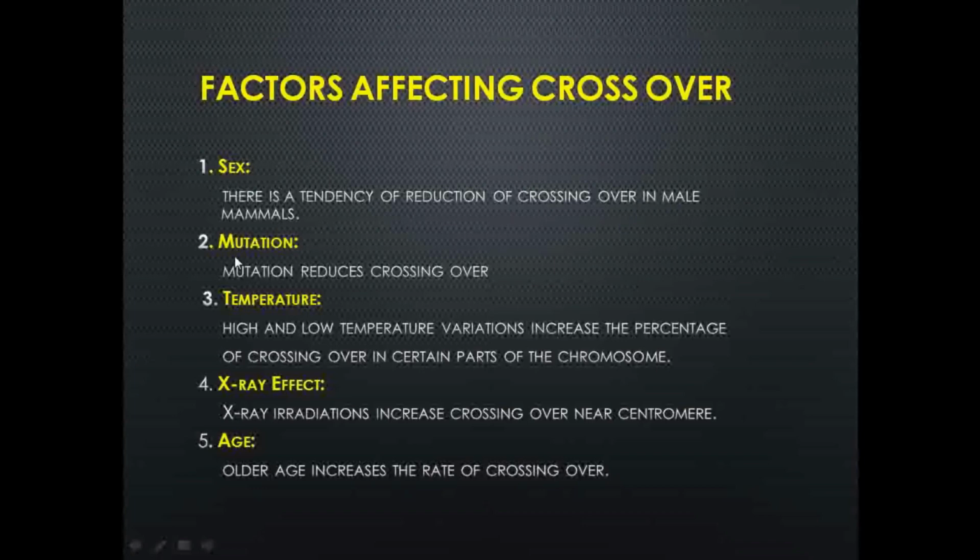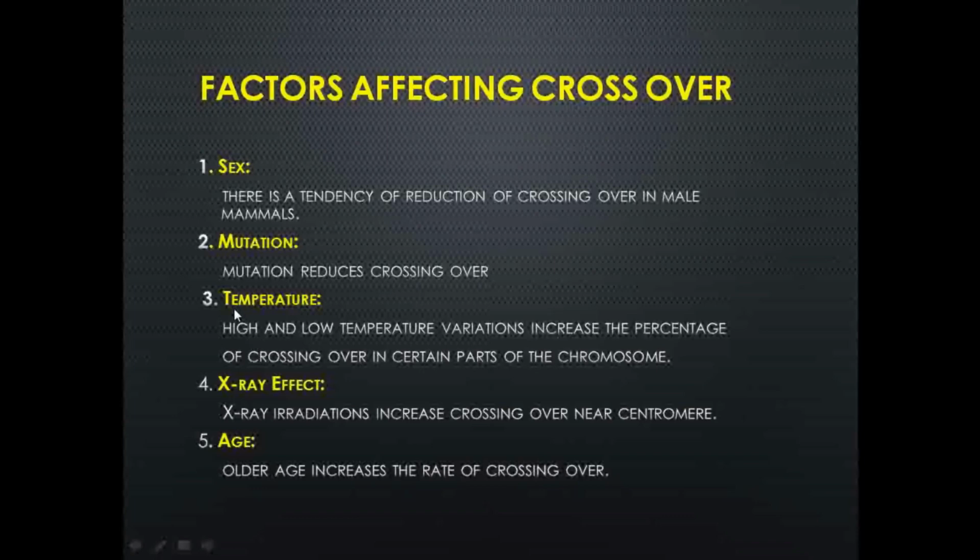Second is mutation. Mutation is a sudden change in the chromosomes, and there are many reasons for the mutation process. If a mutation occurs in the chromosome, it really affects the process of crossing over. It will reduce the crossing over process.